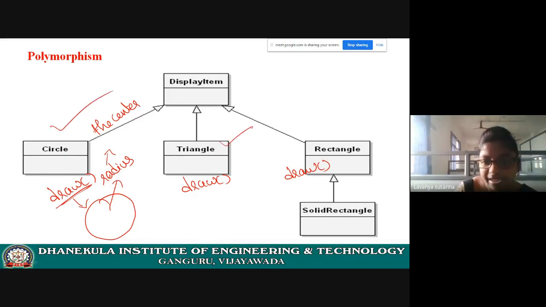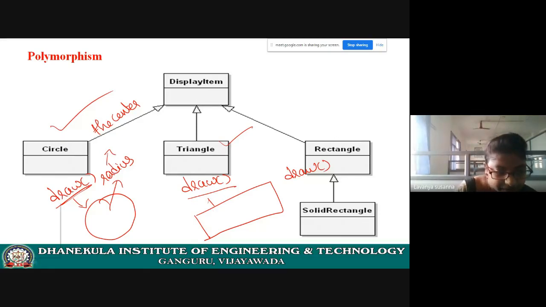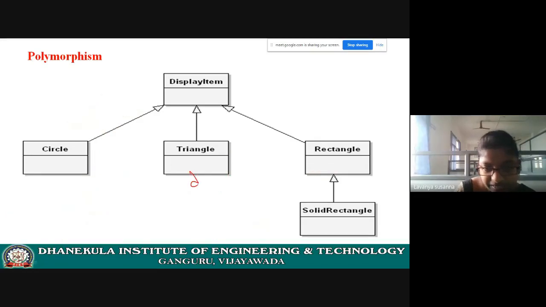And coming to triangle, the same method, what is it doing? Here the center is a variable which contains the coordinates, and the coordinates are sides. Sorry, this is a triangle, right?